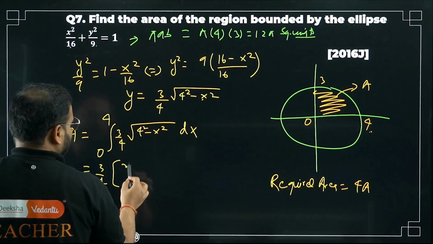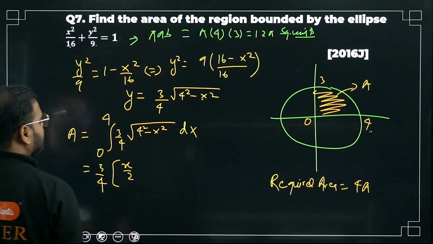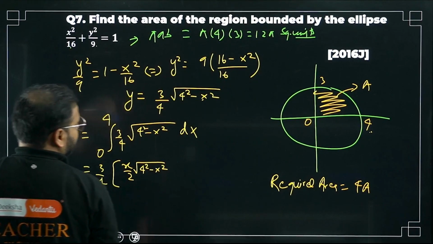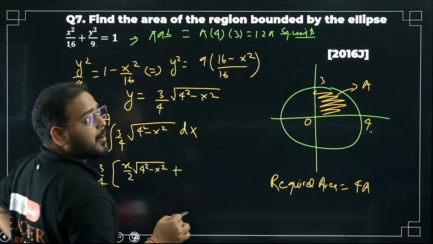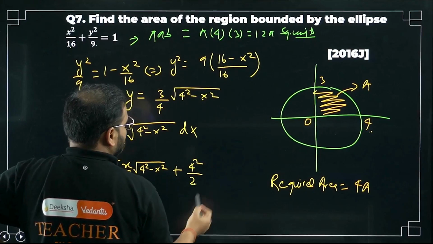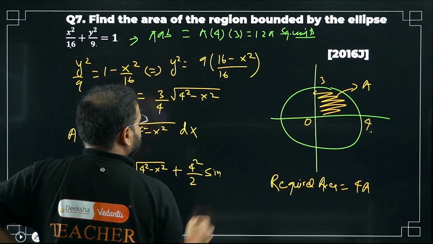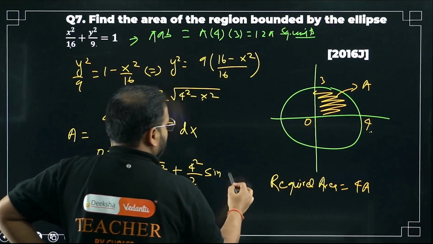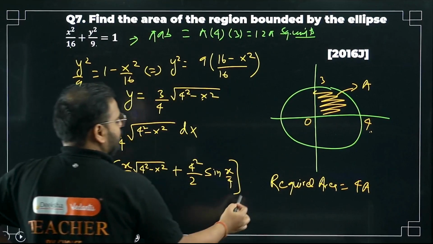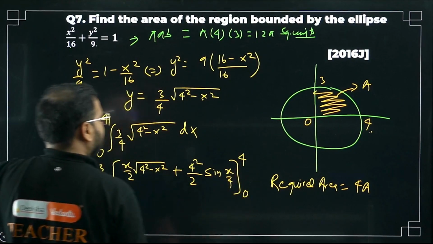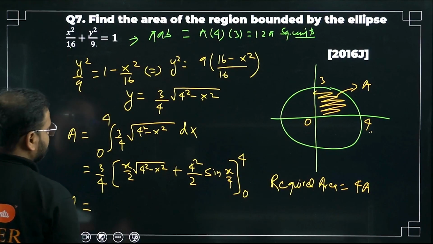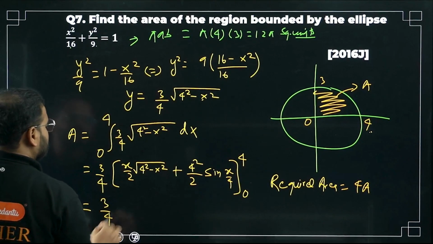First of all, x by 2, so right here x by 2. What about this, bacha? Remains as it is, so root of 4 square minus x square. Next is a square by 2. What is a square, sir? 4 square by 2 remains as it is, and sine inverse of x by a. So x by 4. From where to where, sir? From 0 to 4. So lower limit is 0, upper limit is 4. Now, sir, great. Have a look. A is coming at what, bacha? Please check. 3 by 4 remains as it is, the constant outside.